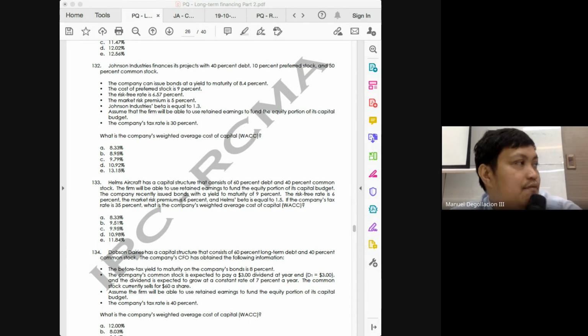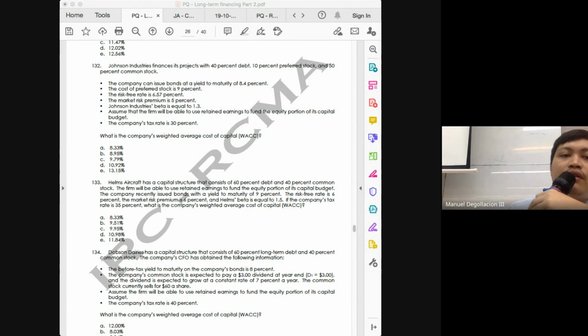So basically, the formula for your WACC would be 40% multiplied with the after-tax cost of debt of 5.88%, plus 10% of the cost of preferred of 9%, plus 50% multiplied by 13.07. So that will give you a WACC of 9.79%.